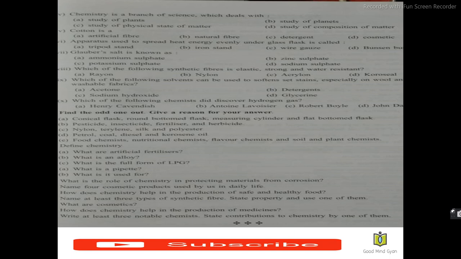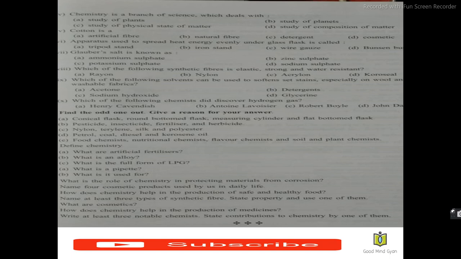Find the odd one out and give a reason for your answer. The fourth question. The question is conical flask, round bottom flask, measuring cylinder and flat bottomed flask. Now give the odd one out. Here you can see that the conical flask, round bottom flask and flat bottom flask come into one category. So the odd one out here is the measuring cylinder. The measuring cylinder is used for measuring liquids, whereas all the other three flasks are used for heating or mixing.